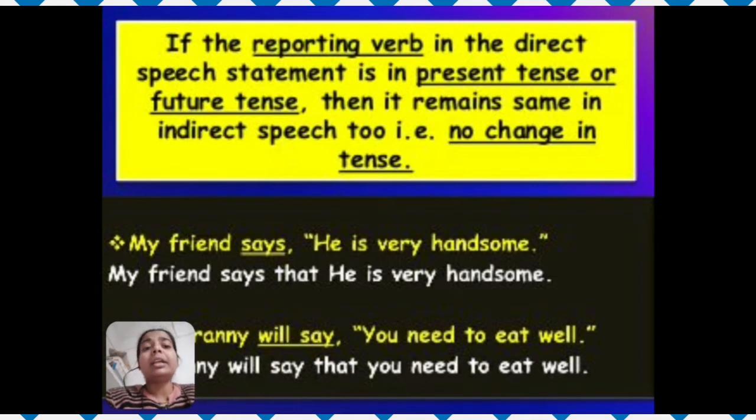In this statement, as you can see, the reporting verb is in present tense. So there is no need to change the tense of the verb in indirect speech. Another is, my granny will say you need to eat well. Will say, this reporting verb is in future tense. My granny will say that you need to eat well. Again, you can see that we have not changed any tense in these two sentences. Why? Because the reporting verb is in present tense and future tense respectively.